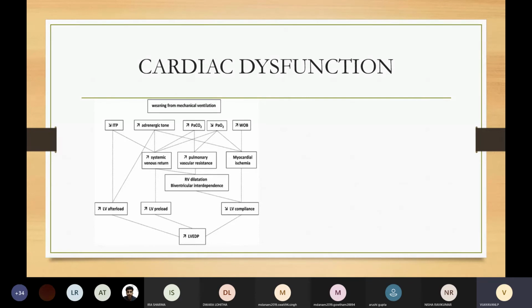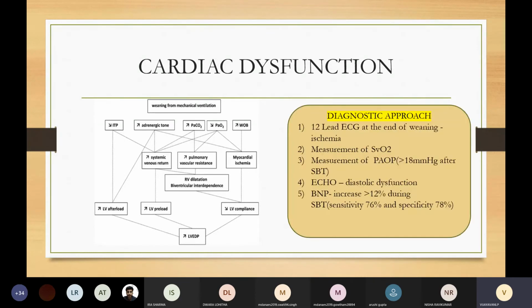Now, how to diagnose cardiac dysfunction? A 12-lead ECG at the end of weaning will be suggestive of ischemia. If the patient has a pulmonary artery catheter in situ, then you can measure mixed venous oxygen saturation; there will be a fall in SvO2. Measurement of pulmonary artery occlusion pressure: there will be an increase, that is, the pulmonary artery occlusion pressure will be more than 18 mmHg after SBT. Doing an echo will show us diastolic dysfunction.